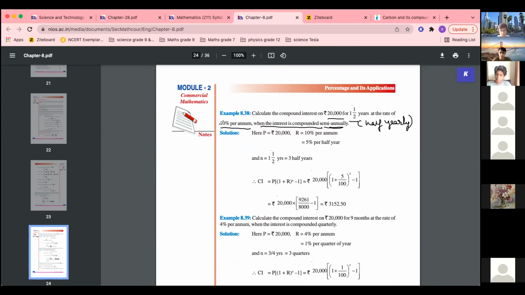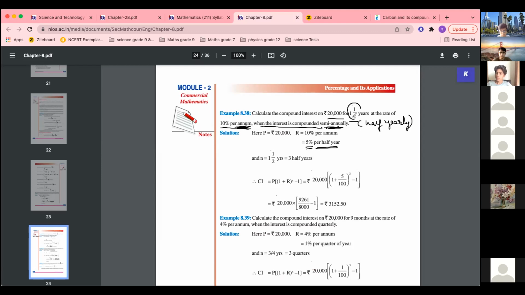We have to use rate half yearly wala. So what is half yearly rate? R by 2 ho jayega, right? 1 year ka rate 10% hai, to half year ka rate will be 5%. So we have to convert this, semi annually hai, to isko bhi semi annually karna padega. So rate becomes 5% per half year.